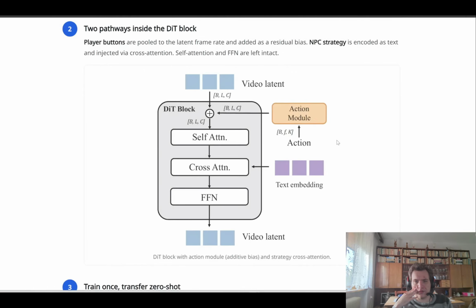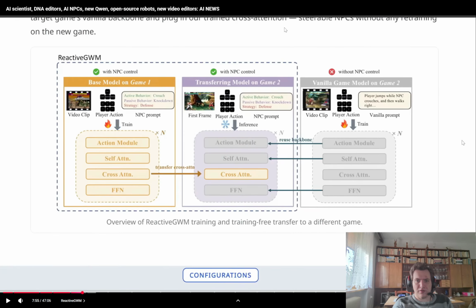And this points towards more controllable game simulation where you can actually direct other characters and elements in the world. And you can also use it to create, for example, a video or a film concept.